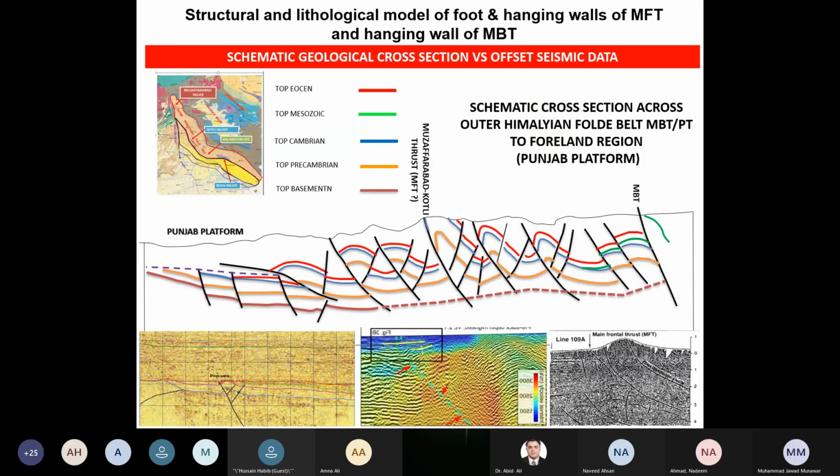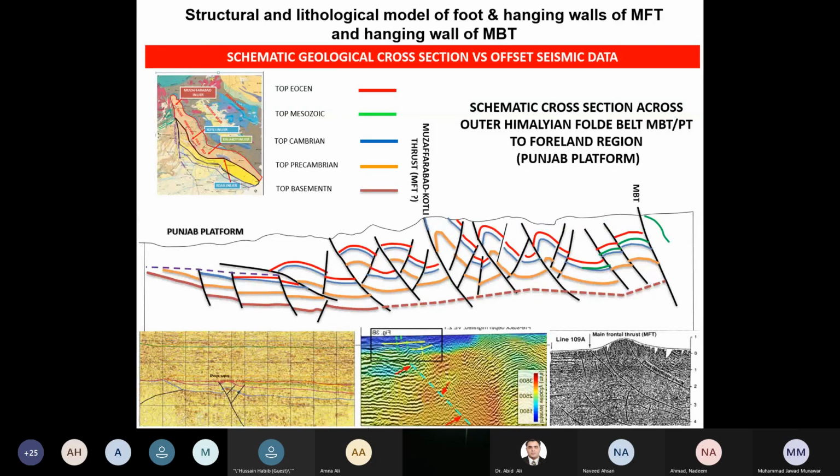Based on these cross sections and on the offshore seismic, we prepared and compiled a cross section from the MBT towards the MFT and then to the foreland area towards the Punjab platform. How does it get supported in the offshore? You can see this is seismic data from offshore in the Nepal area.